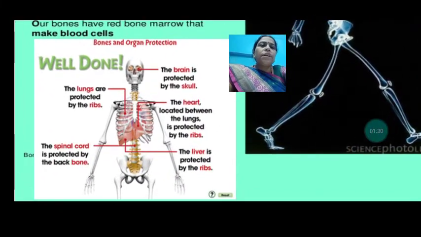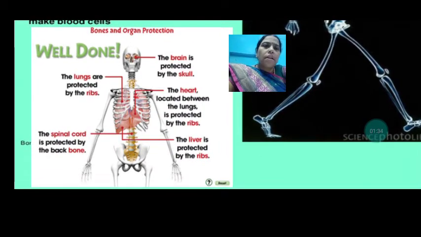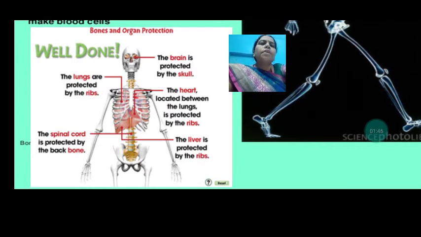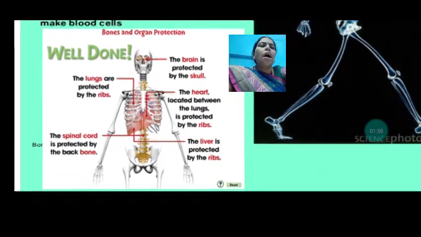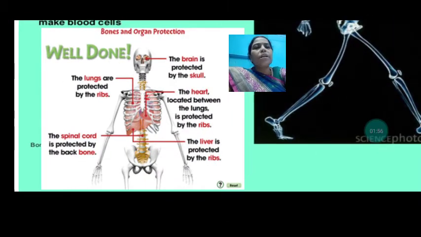In this picture we see that an internal organ like the brain is protected by the skull, which is a part of the skeletal system. Then the lungs are protected by the ribs, that is the rib cage, which is also part of the skeletal system. The heart is located between the lungs, and they are protected by the rib cage.